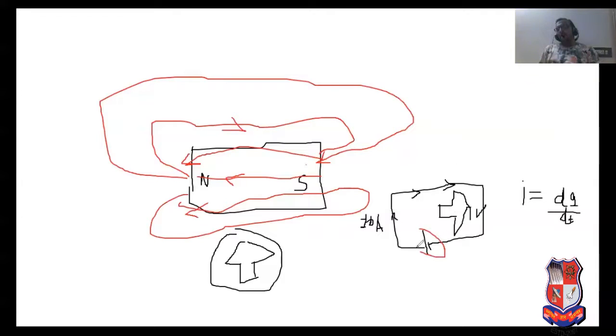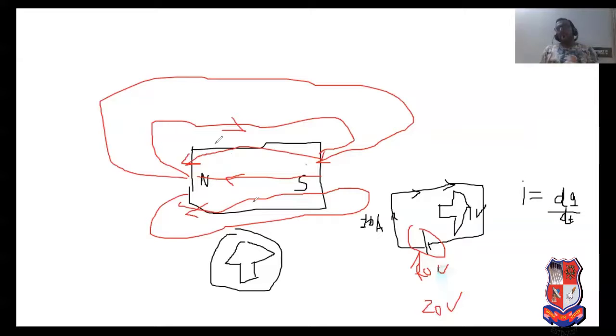If the battery voltage is changed, say in the first case, assume 10 volt. Now in the second case, if the voltage increases from 10 to 20 volt, then the magnetic needle position also changes. The magnetic needle can be rotated twice compared to 10 volt. So it is some type of variable field, but it is not ideally a variable field. Here it is a fixed field.